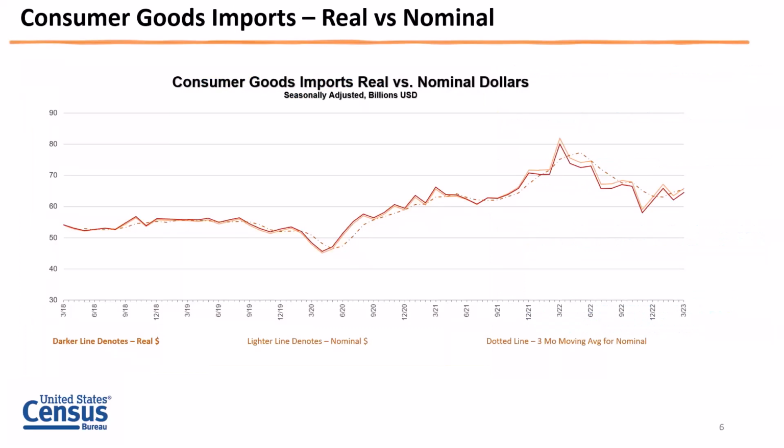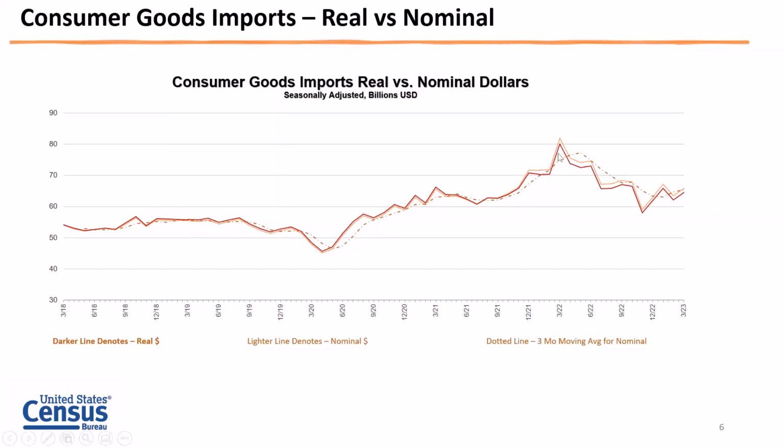Here's another example in terms of diving into a particular end use category. So when we look at consumer goods, real versus nominal, unlike for the total, it's closely tied together. So the darker line shows the real and the lighter line shows the nominal.